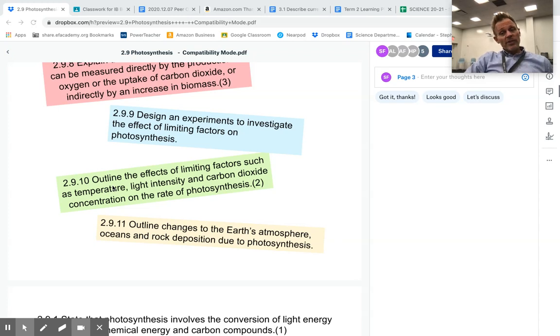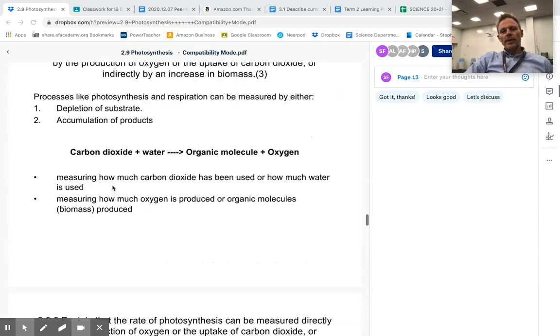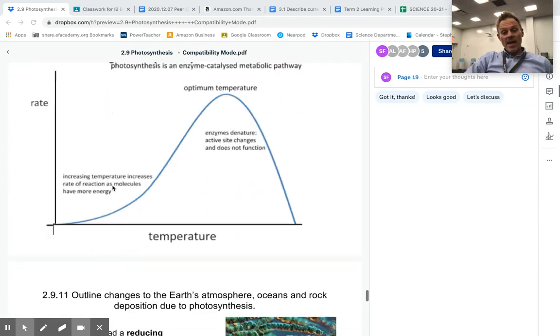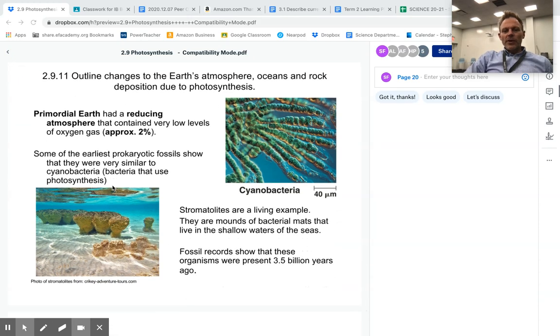However, speaking of lectures, 2.9.11 I will talk about. 2.9.11 says, outline the changes to the Earth's atmosphere, oceans, and rocks. So we need to talk about three of these different things due to photosynthesis. So let's start with the atmosphere first.